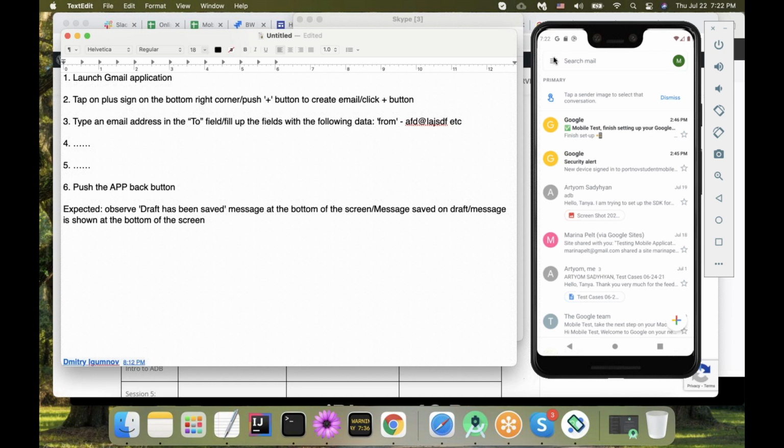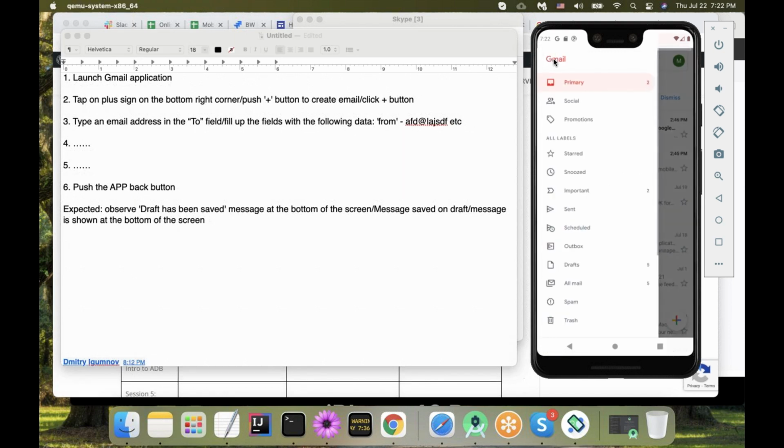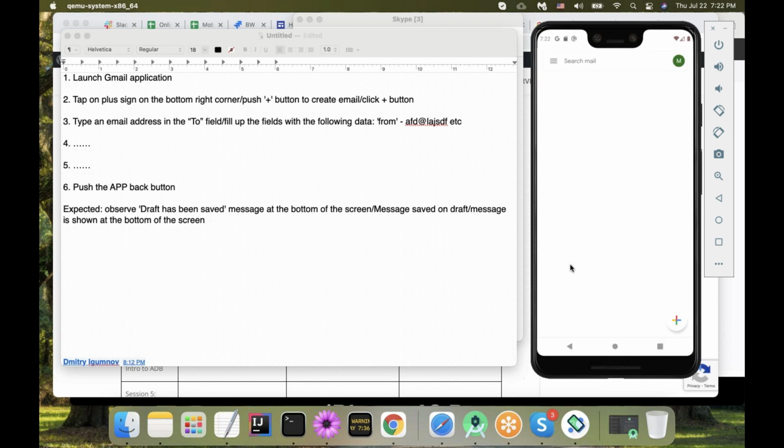So I'm going here from my home screen and I'm going to drafts. And I select it. And then I'm going to trigger the message that we are going to have in our expected results.